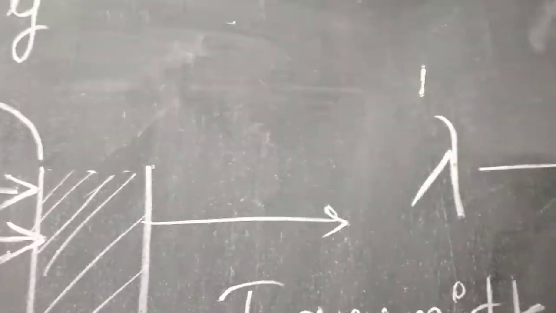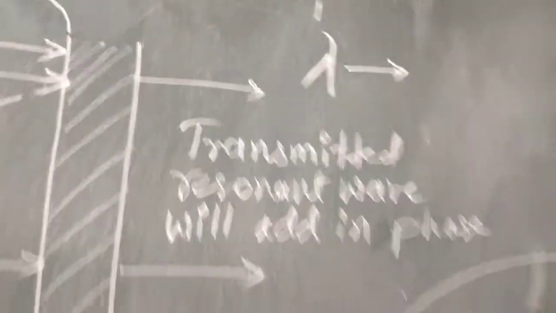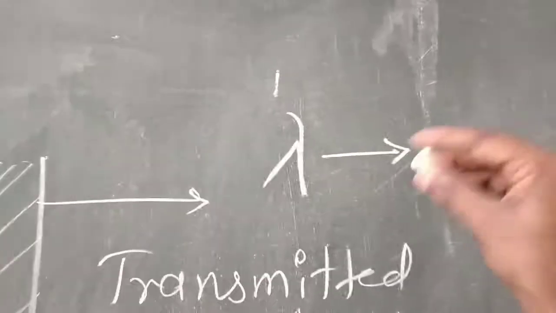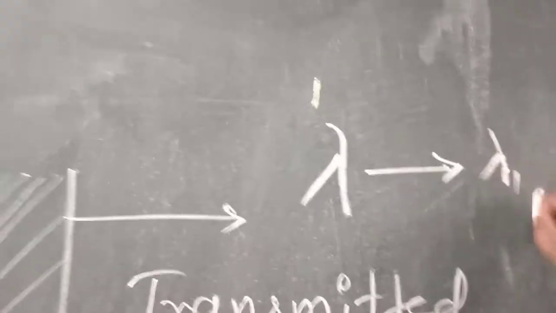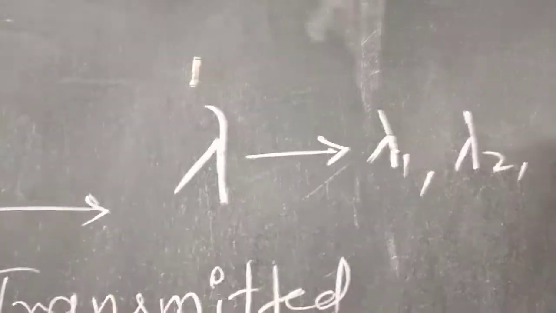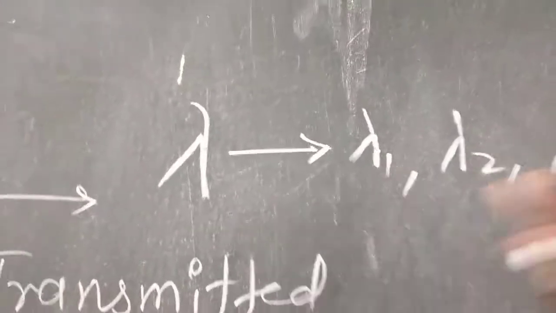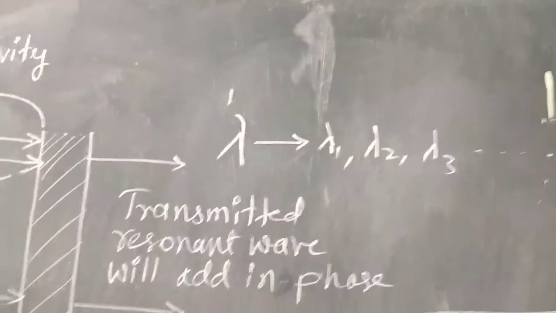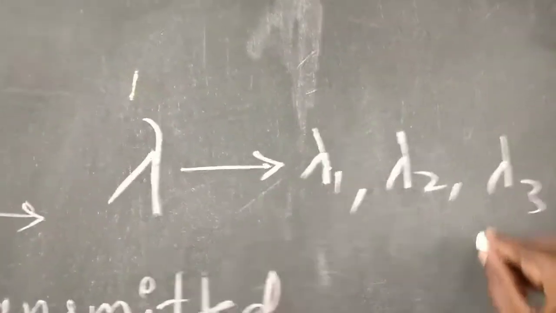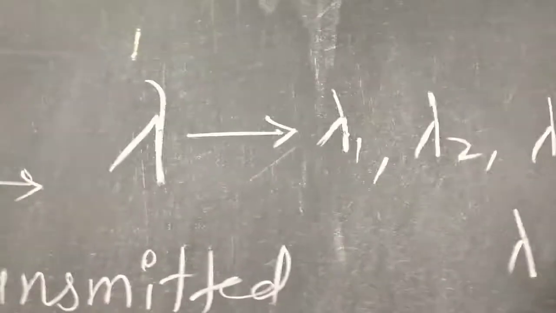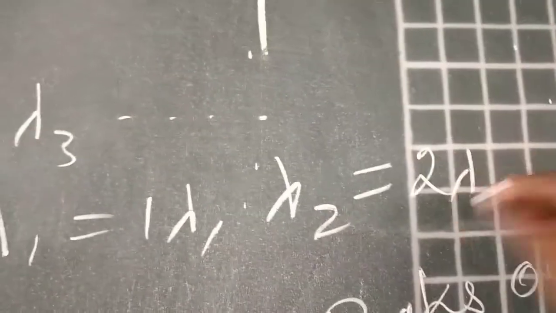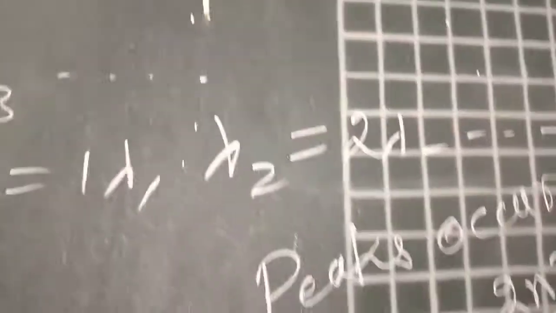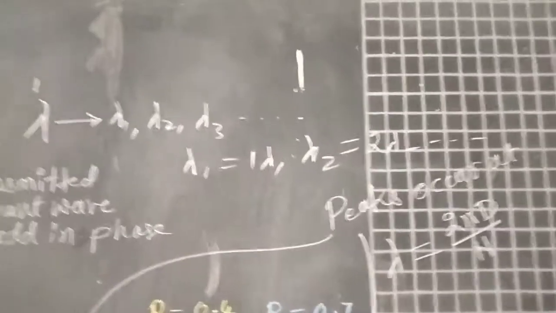Multiple integers of lambda are lambda 1, lambda 2, lambda 3, etc. The relation between them is: lambda 1 is 1 into lambda, lambda 2 is equal to 2 into lambda, and lambda 3 is 3 into lambda.